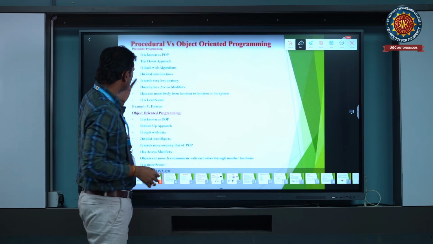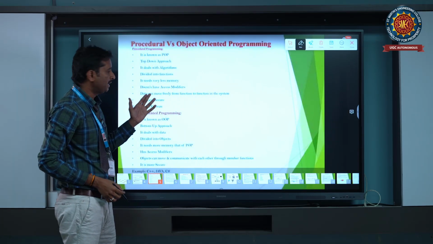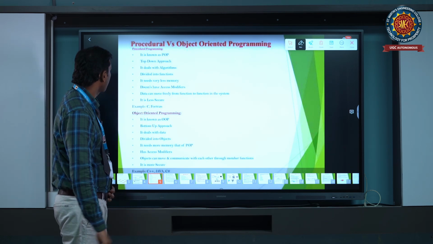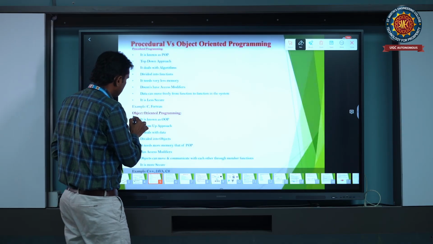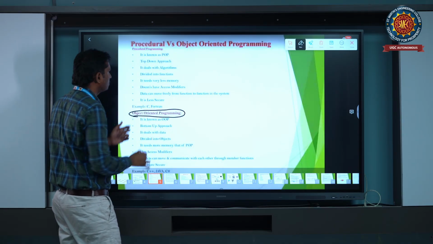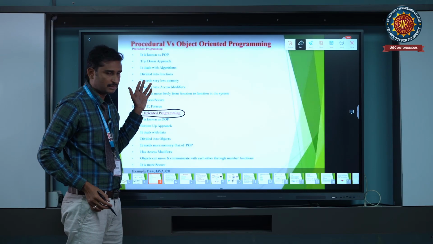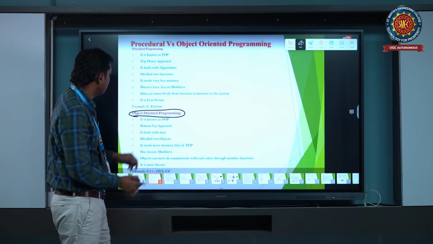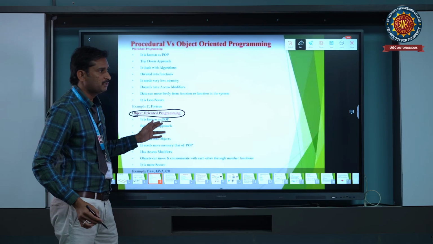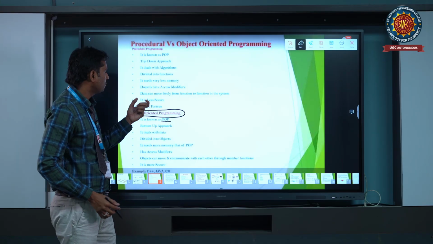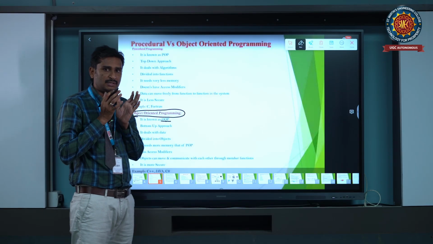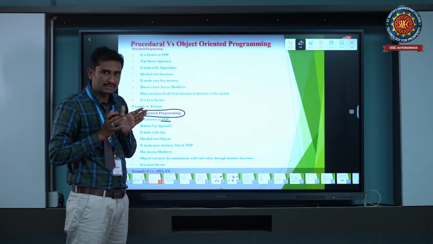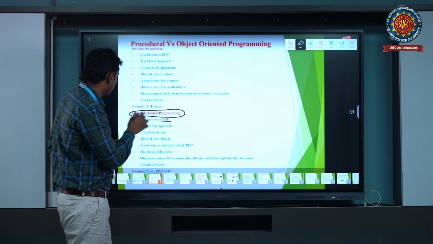The examples of procedural languages are C and Fortran, etc. Coming to object oriented programming, it is a more advanced version of the procedural language. It is known as OOPS. OOPS is object oriented programming. As the name says, it is object oriented, so it is compulsory to use objects in the program.